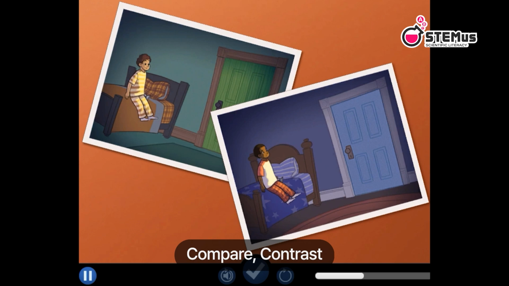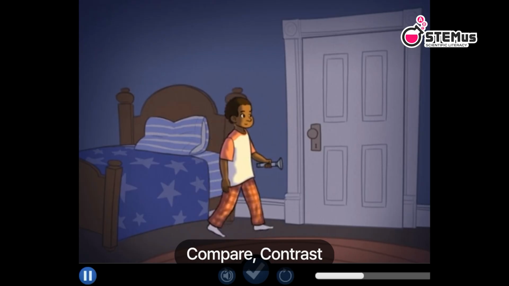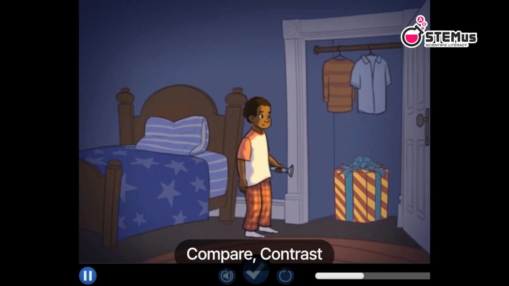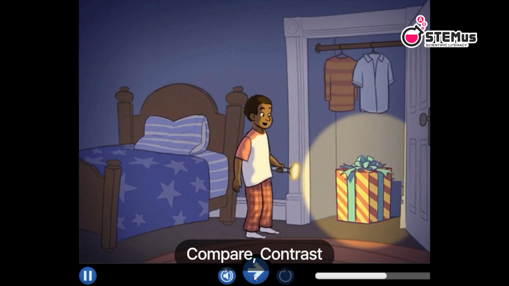Listen to this story. Jordan rubbed his eyes. It was late. He was tired. He walked to his closet. Slowly, he pulled the door open. Surprise! Click Move On when you're ready.